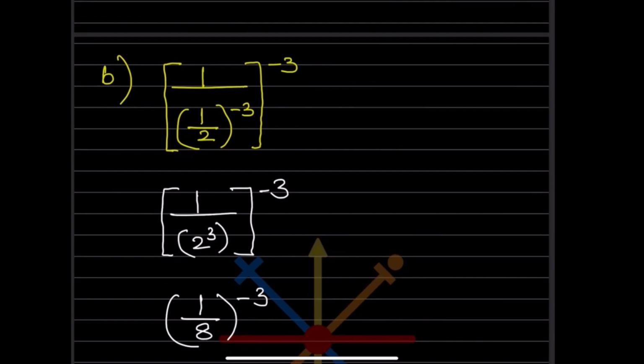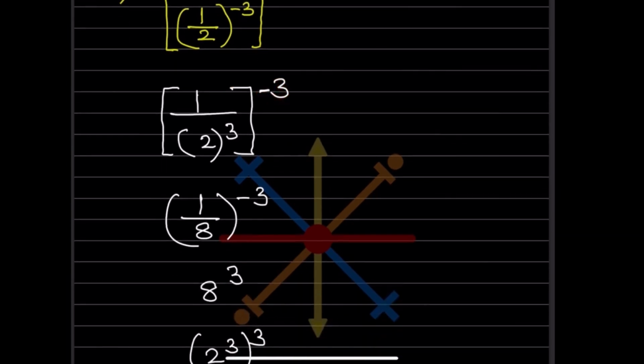Now let us see this one. Here again there is a negative exponent in the denominator. So what are you going to do? This is the numerator, this one will be as it is. This is going to get flipped over, so this is going to be 2 raised to 3. And here the whole bracket to the power negative 3. So now what will you do first? You will solve this one. 1 by 2 cube means this will be 8, and this is negative 3.